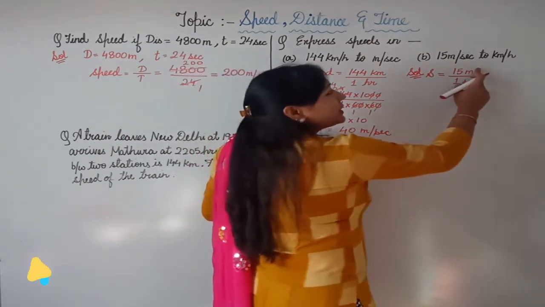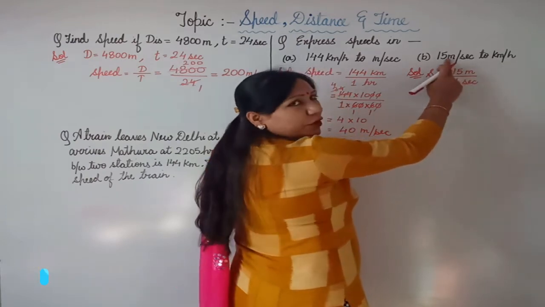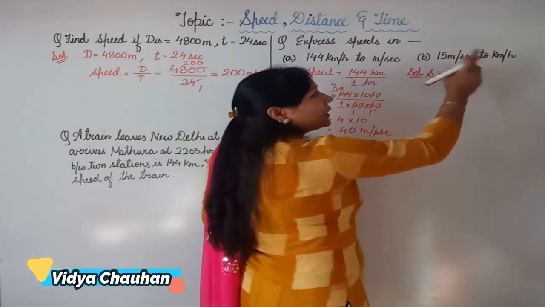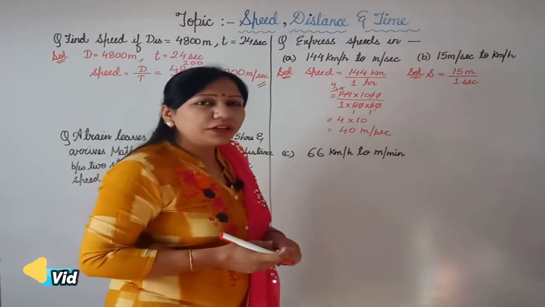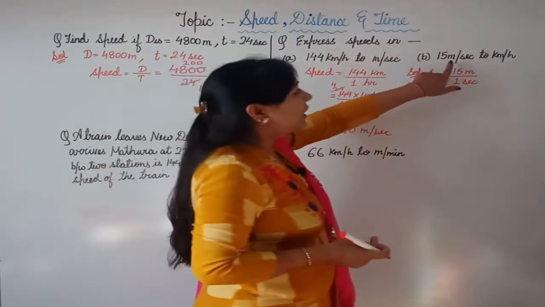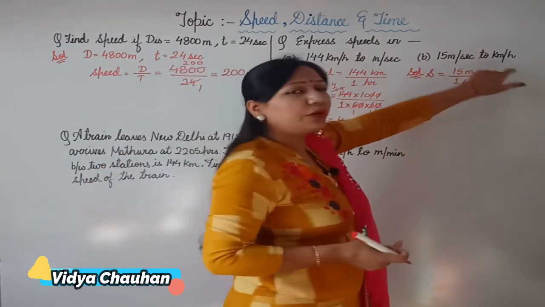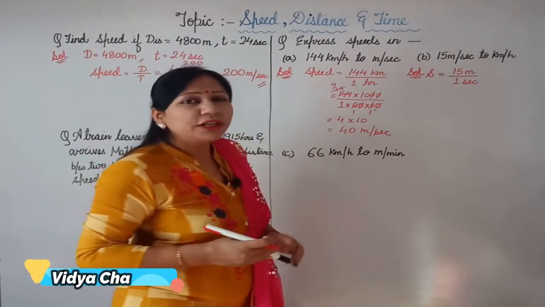Now, since we are converting a smaller unit to a bigger unit, meter is a smaller unit and kilometer is a bigger unit, as we have already done in the conversion part of measurement of length, when we are converting a smaller unit to bigger unit, we divide it by the multiples of 10.